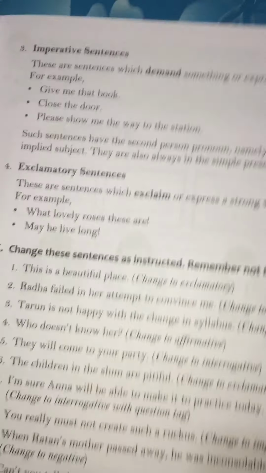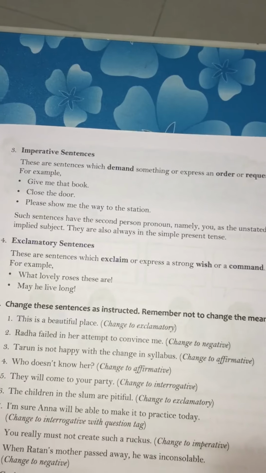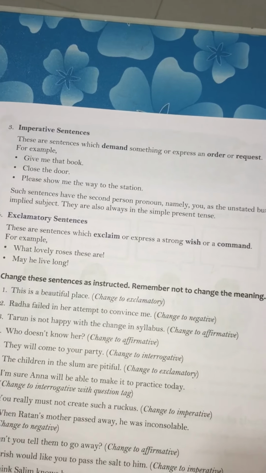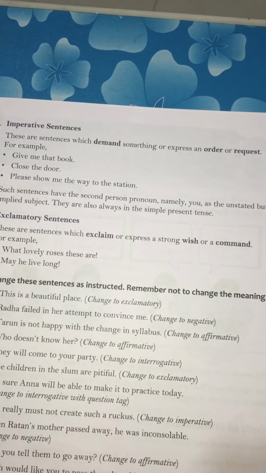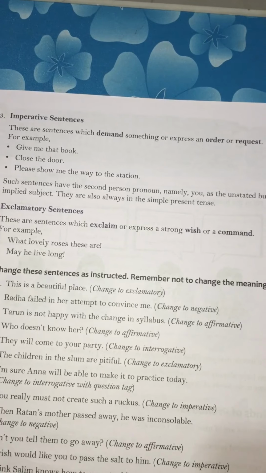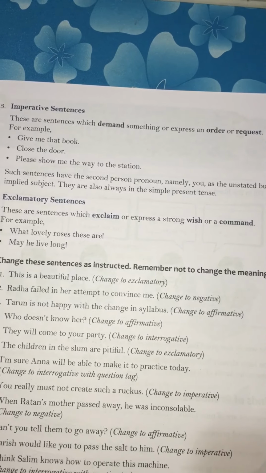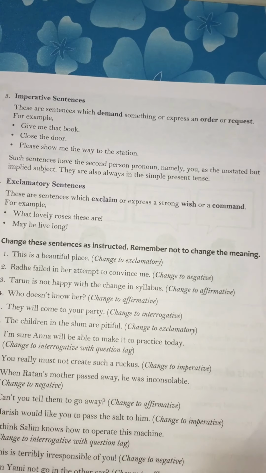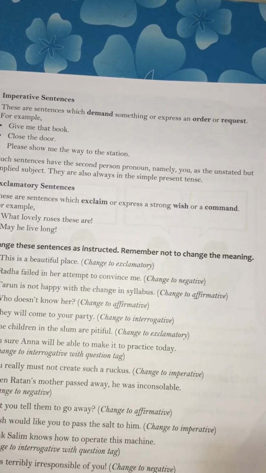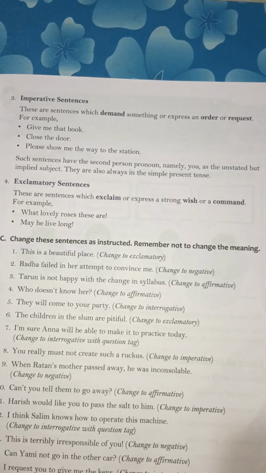Now, the third type of sentence is imperative sentence. These are sentences which demand something or express an order or request. For example, give me that book, close the door, please show me the way to the station. Such sentences have the second person pronoun, namely you, as the unstated but implied subject. They are also always in a simple present tense.